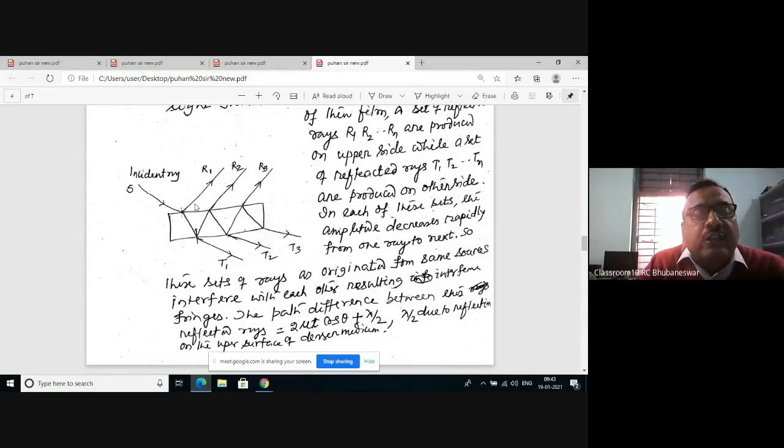Originally the screen is here, from this position you have considered. But this is coming to this, then it moves like this. So it passes through the denser medium. Therefore, the extra path difference lambda by 2 is introduced, and the net path difference, as calculated in your textbook, is 2 mu t cos theta plus lambda by 2. The path difference will determine the nature of the fringes.